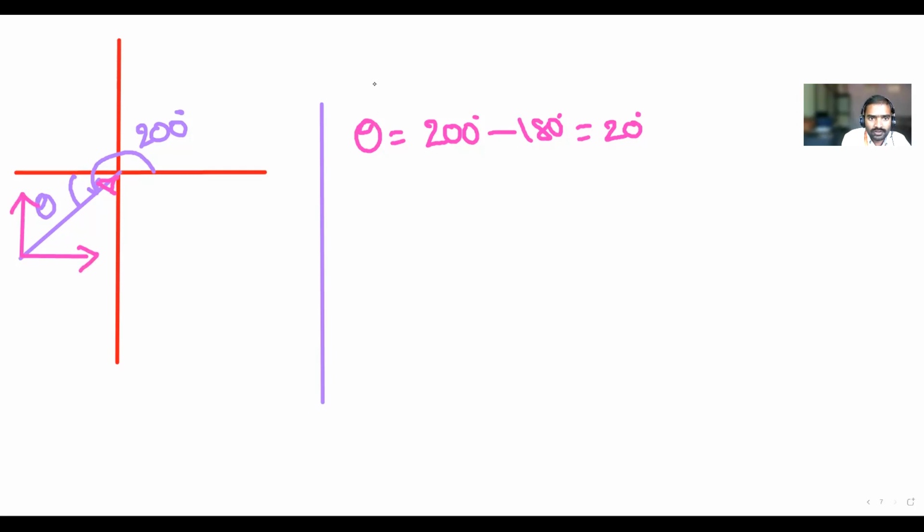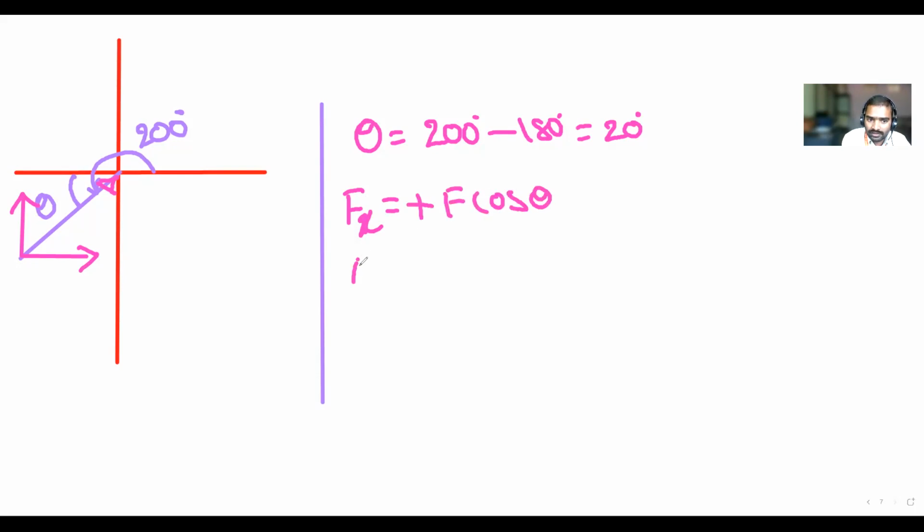Next, now you have to write FH, or you can write the Fx component. Fx component is equal to what is the formula? Positive direction, so plus F cos theta.